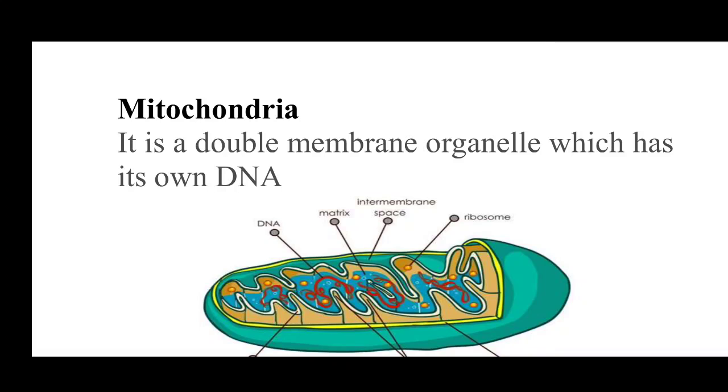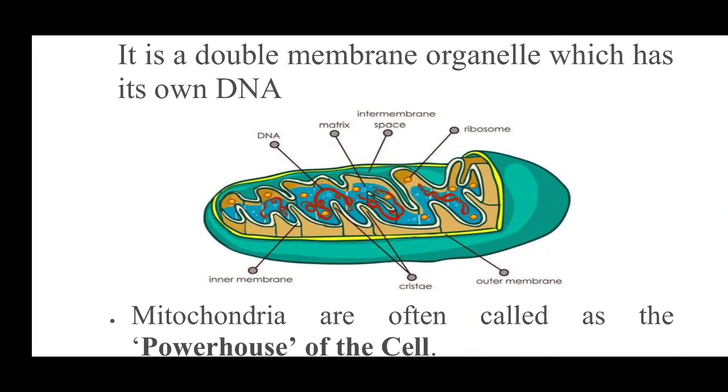And the most important thing is that this mitochondria has its own DNA. उसके पास अपना खुद का एक DNA भी होता है. So mitochondria is an organelle which has its own DNA. If in the exam it is asked, name the organelle which has its own DNA, you can say mitochondria. Other than the nucleus, mitochondria also has its own DNA.